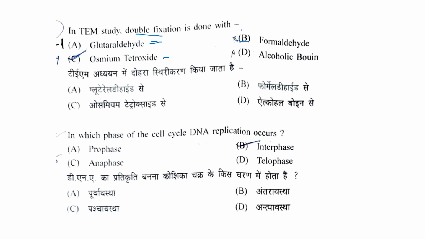In which phase of the cell cycle does DNA replication occur? Prophase, anaphase, telophase, or interphase. DNA replication takes place during the S phase, and before this there was the G0 phase and the gap 1 phase. So DNA replication happens during the S phase of the interphase, whereas during the M phase, which consists of prophase, metaphase, anaphase, and telophase, there is just the division of the chromosomes. So the answer is B, interphase.